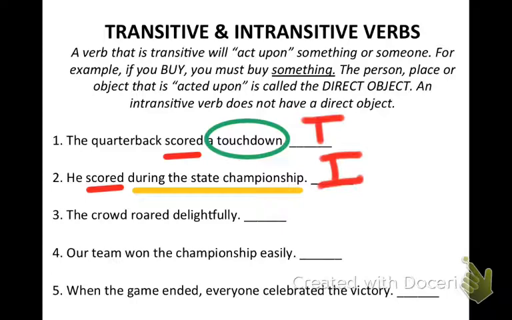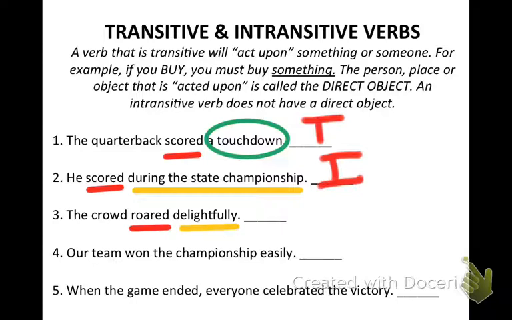Let's take a look at the next sentence. We've got the crowd roared delightfully. What did the crowd do? They roared. So the verb is roared. Now let's again take a look at the words that are after the verb. Is it showing what was roared? No, I see the word delightfully.